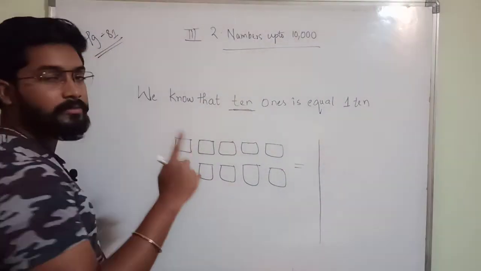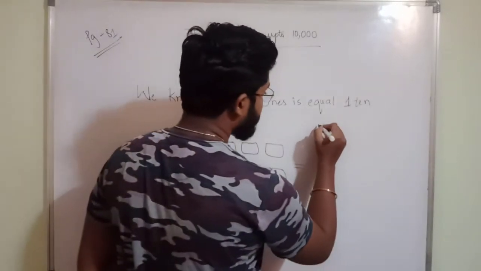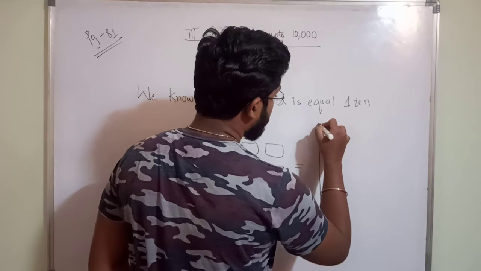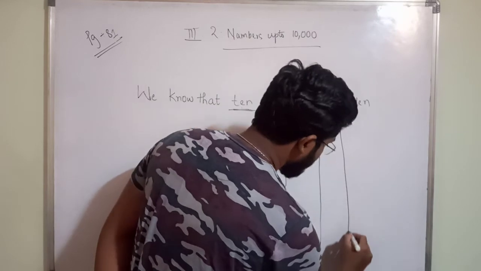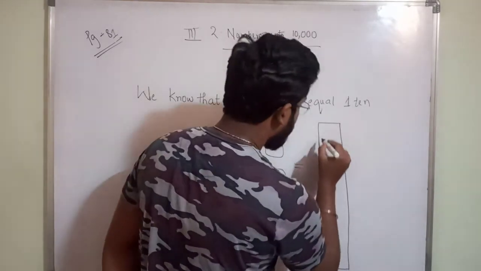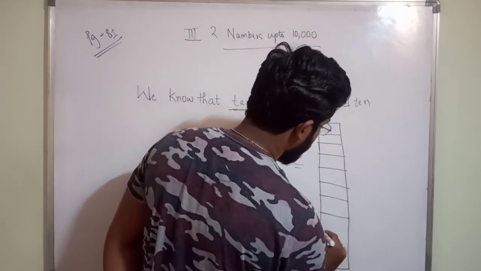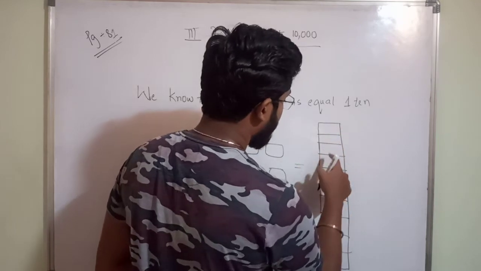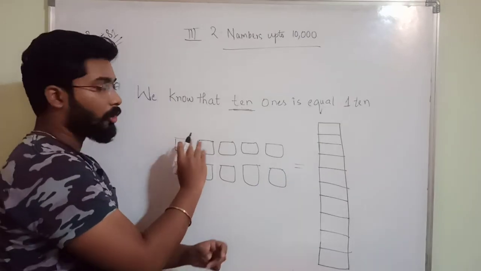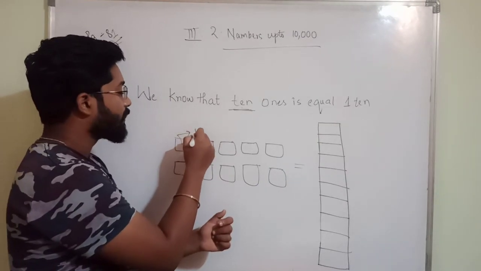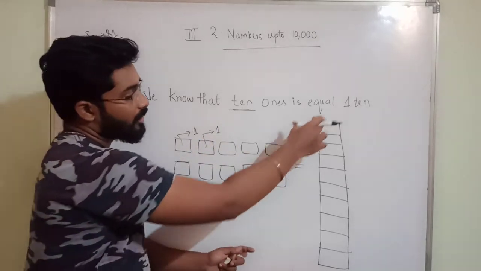So here each box value is 1 only. Small box, no? 1 only value. But if you are combining all these, what will you get? Let us see. We will get a bigger box. 1 2 3 4 5 6 7 8 9 10. If you are combining all these small boxes, each box value is 1. So all ones you have combined, so you got a bigger box.